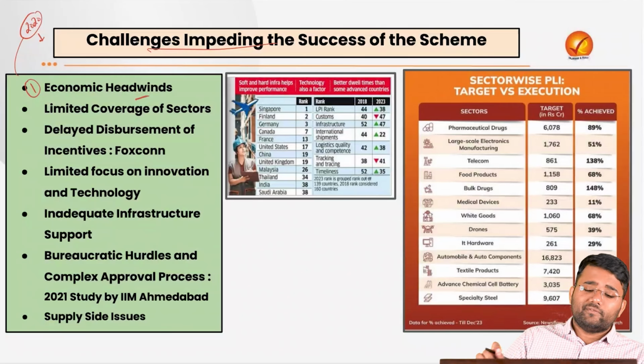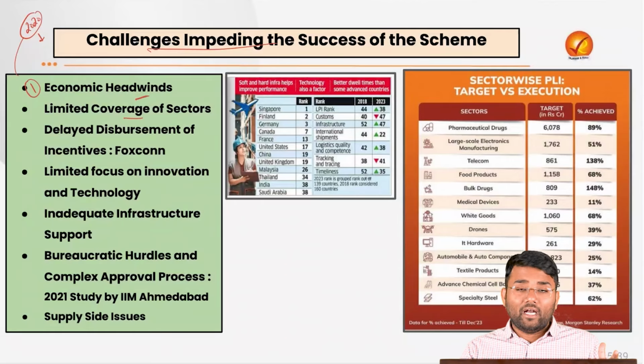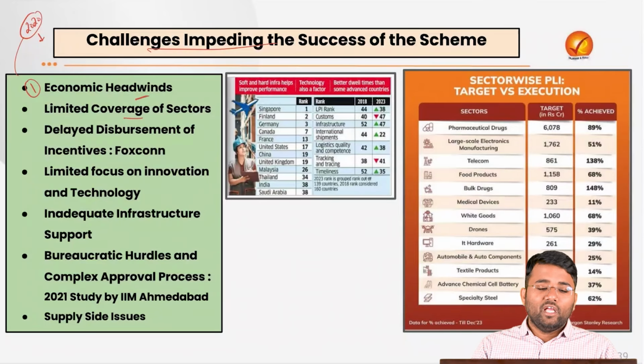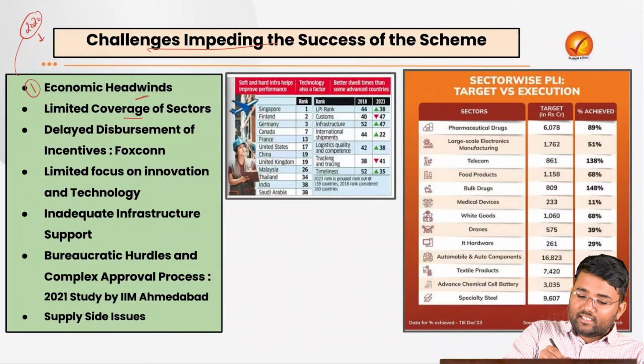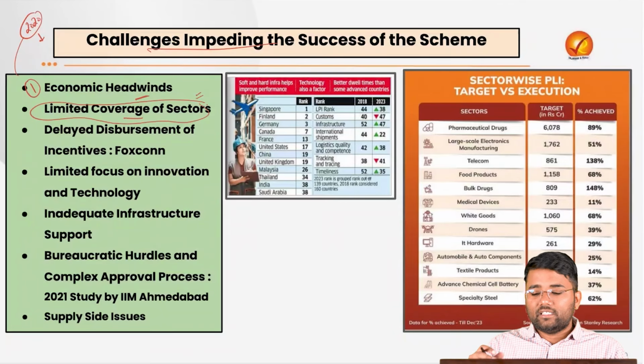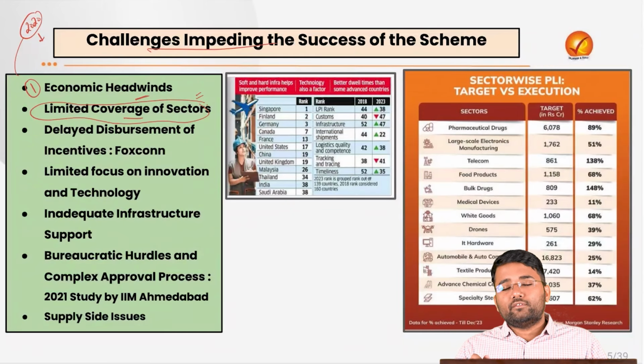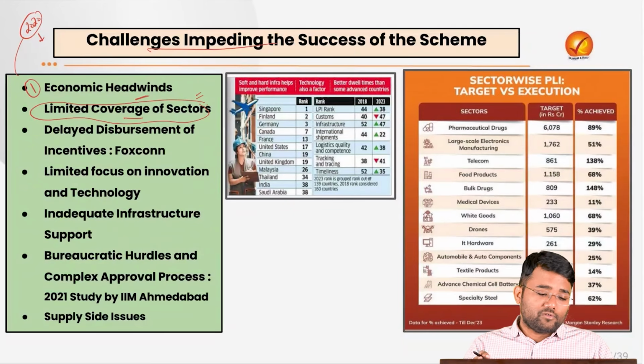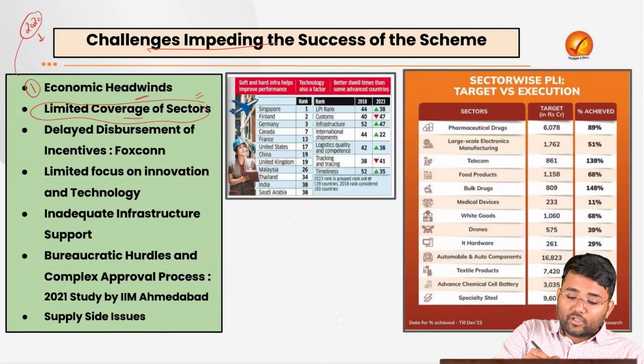Also, limited coverage of the sectors. There are various sectors demanding benefits, for example, wind energy itself. So the government only announced it for the 14 sectors. That was again one of the major challenges, that there were different demands from different sectors that support should be extended to them also. Then there is delayed disbursement of the incentives.